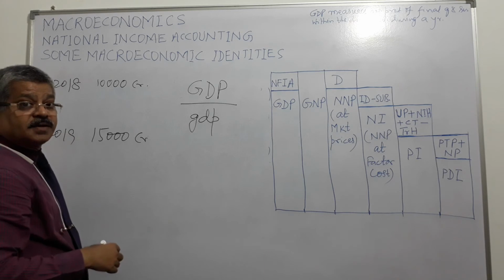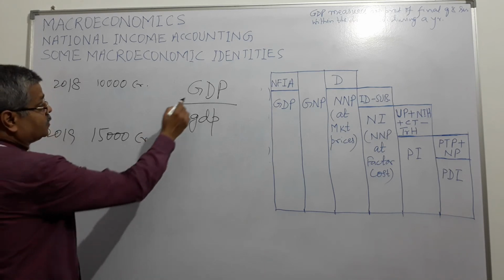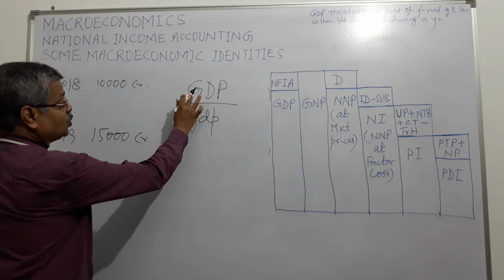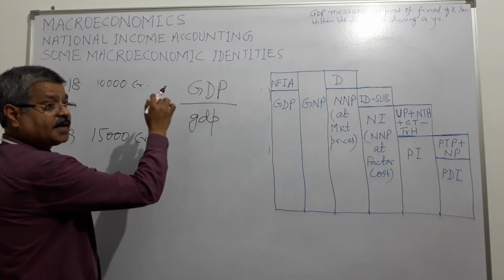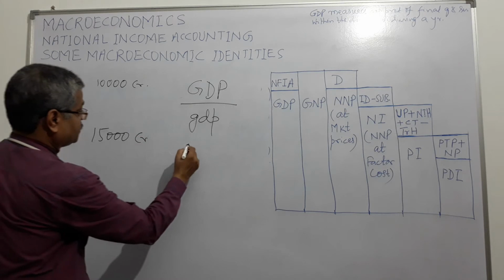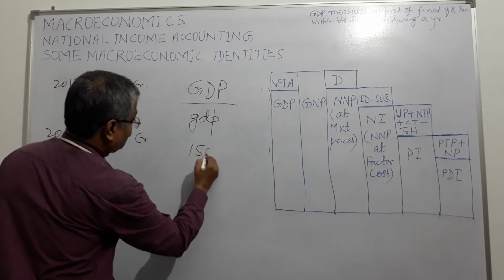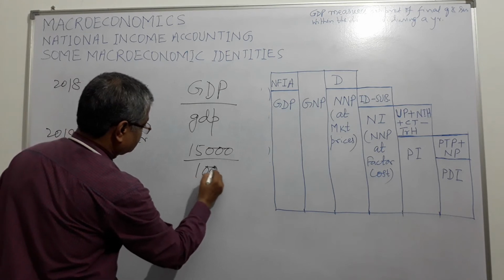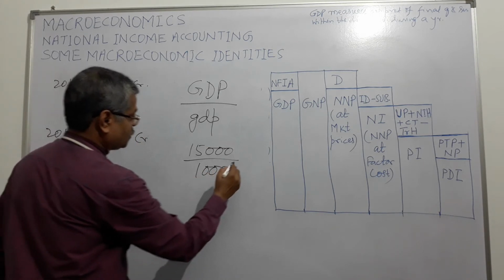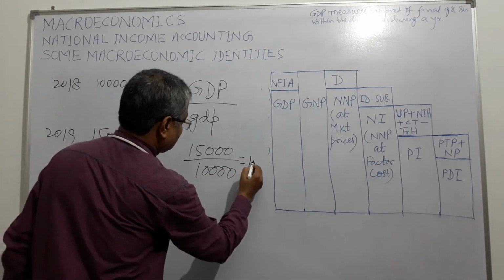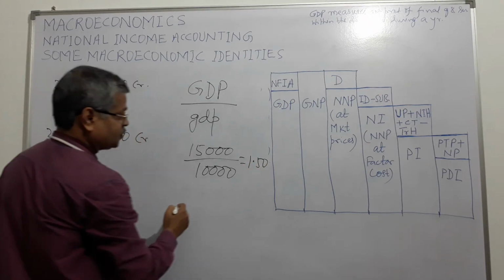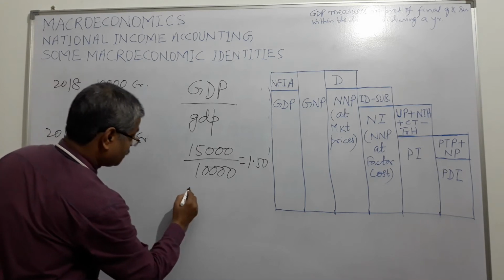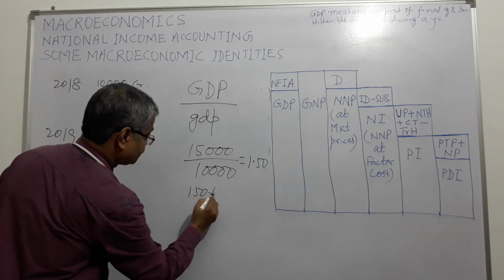So what is the real GDP? This is the nominal GDP or GDP at market prices. So 15,000 upon 10,000. This is the ratio. So GDP has increased by 1.50, has become 1.50, or 150%.